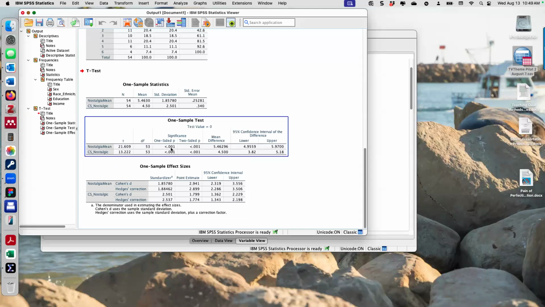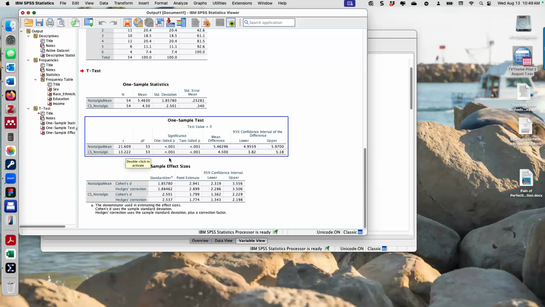Okay, so it's the one-sided t-test, and it is way significant. See the T numbers here? T for nostalgic songs is 21, and T for control is 13.